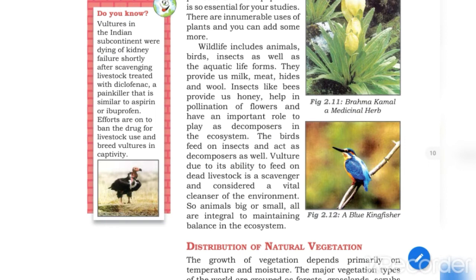Wildlife also has great importance in terms of tourism. The tourism industries get a boost by developing the wildlife protected area as a tourist destination. We have a very nice example in our Gujarat, in our Saurashtra region, that is Sasangir.